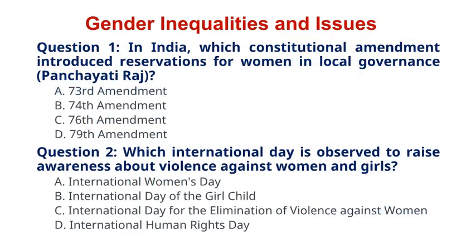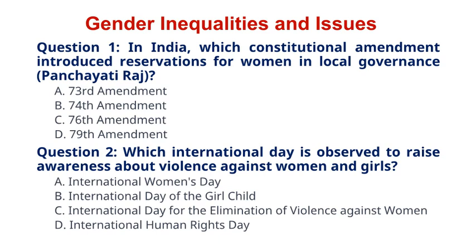Let's attempt to solve some important MCQs one by one with a brief explanation. Question 1. In India, which constitutional amendment introduced reservations for women in local governance, Panchayati Raj? A. 73rd Amendment. B. 74th Amendment. C. 76th Amendment. D. 79th Amendment. The correct answer to question 1 is option A. 73rd Amendment. Explanation: the 73rd Amendment to the Indian Constitution introduced reservations for women in local governance, Panchayati Raj institutions.